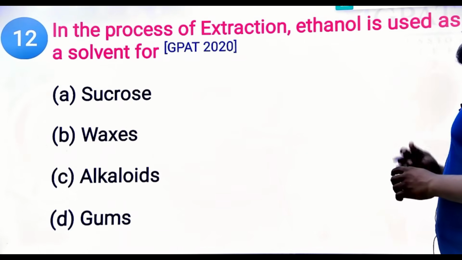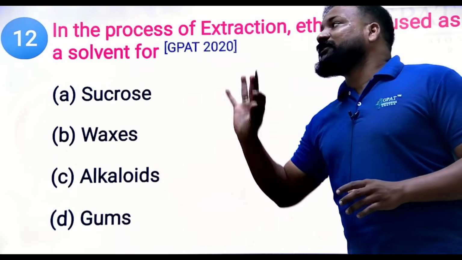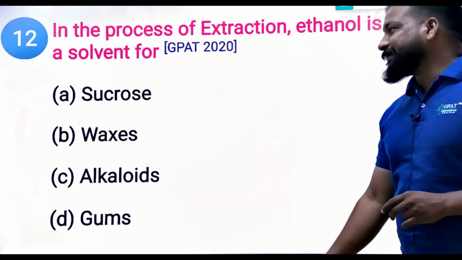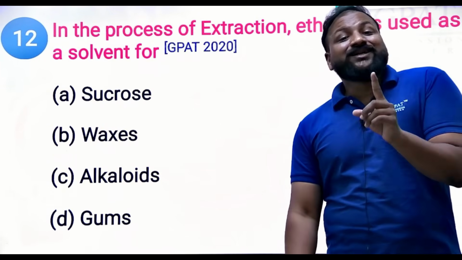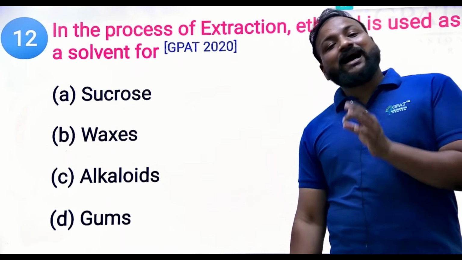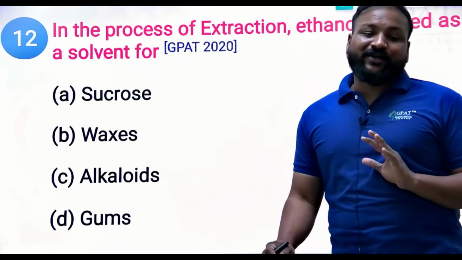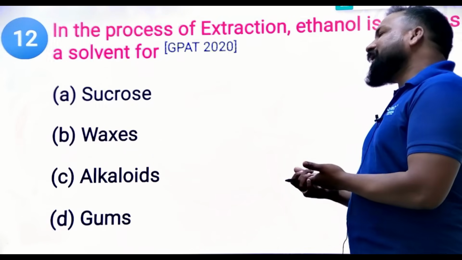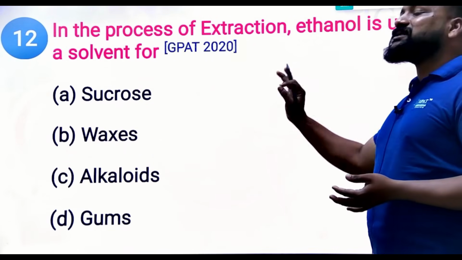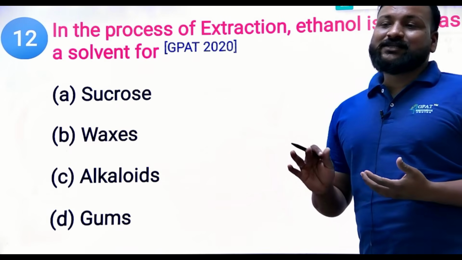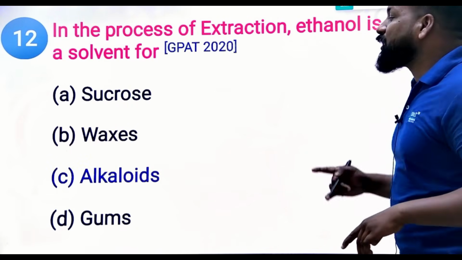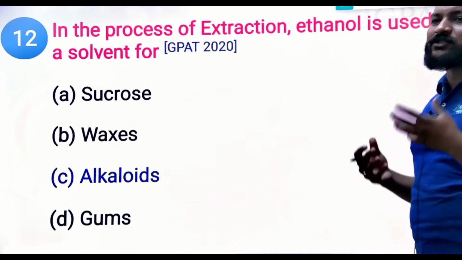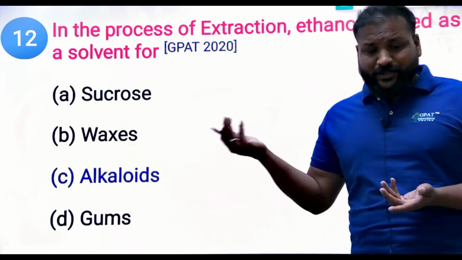Next, in the process of extraction, ethanol is used as a solvent for which of the following? In these options, one secondary metabolite has a good solubility in ethanol. Undoubtedly, ethanol is a friendly solvent. It is a good solvent to extract alkaloids. To extract the alkaloids, the first solvent is ethanol.